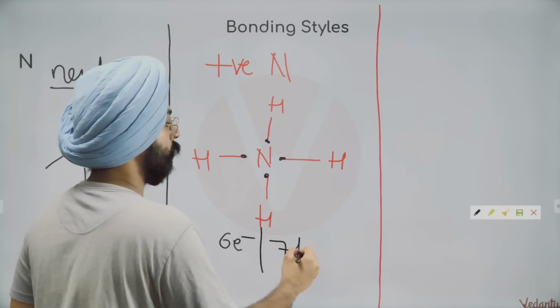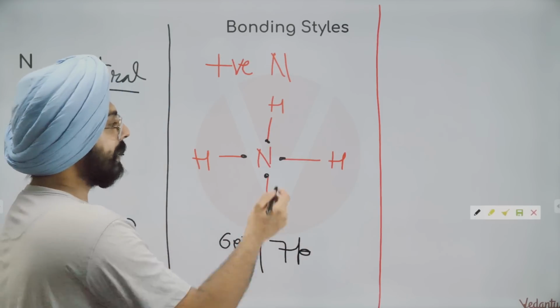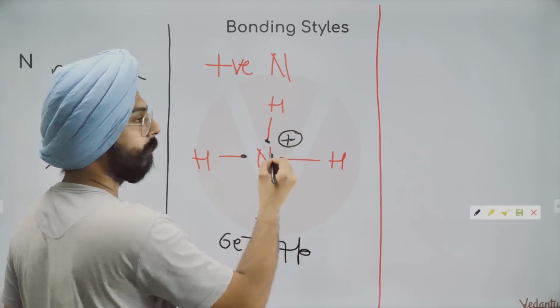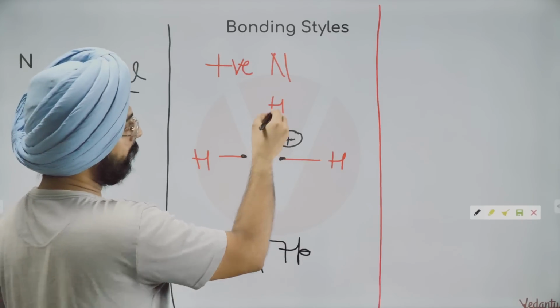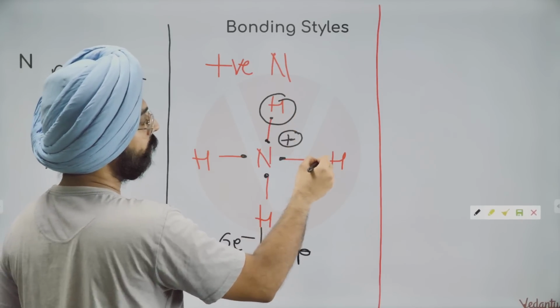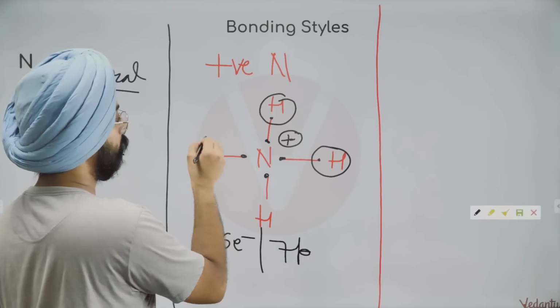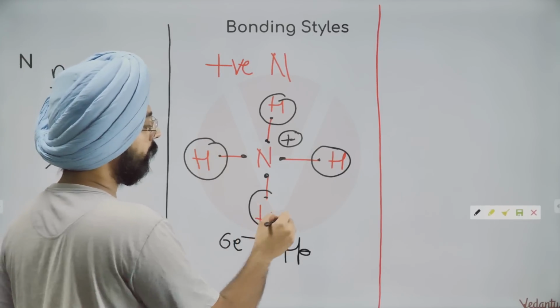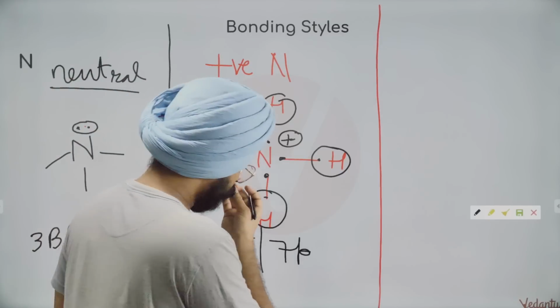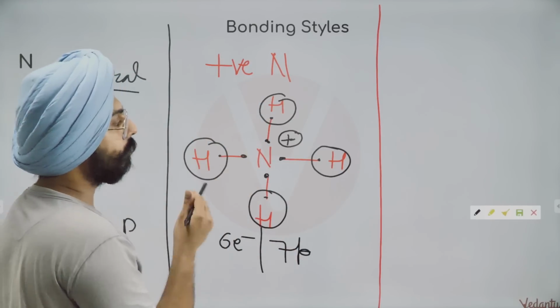It has 7 protons. So my dear friends, obviously nitrogen will have a positive charge. These other electrons are being taken care of by the protons of hydrogens. So 6 electrons, 7 protons, nitrogen will have a positive charge.